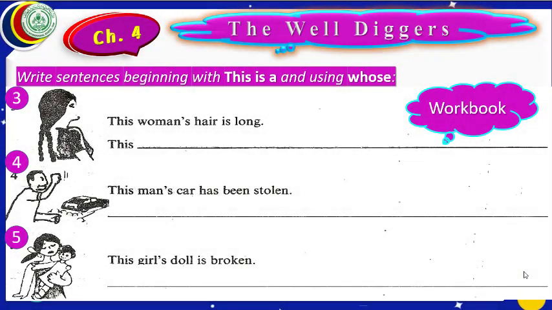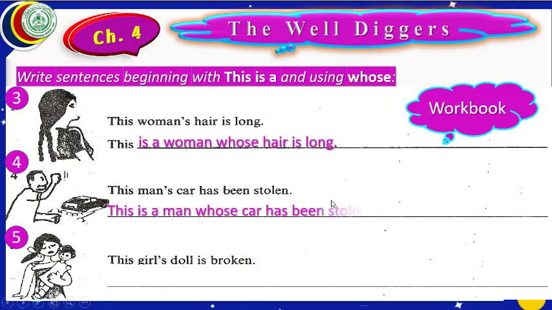Yes, students, this is part number 3. This woman's hair is long. What shall we write here? This is a woman whose hair is long. What will be our answer for this man's car? First of all, we shall write: this is a man whose car has been stolen. Number 5 will be: this is a girl whose doll is broken.